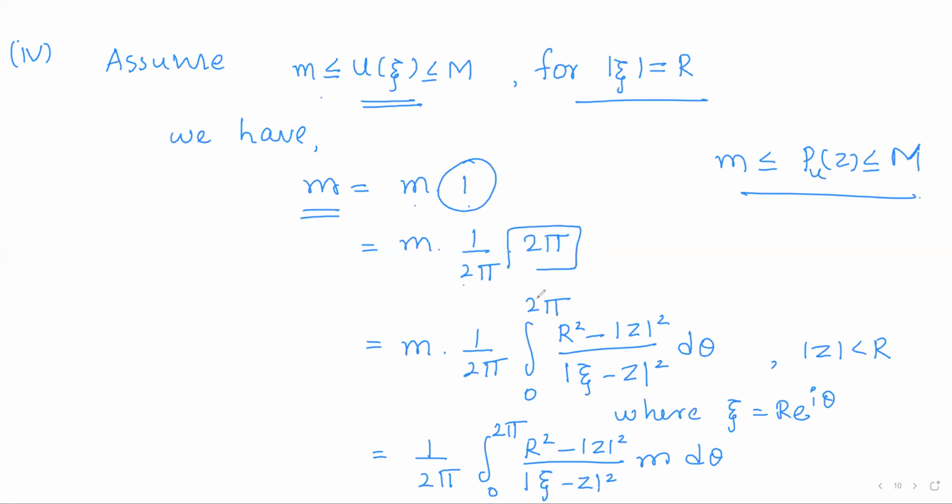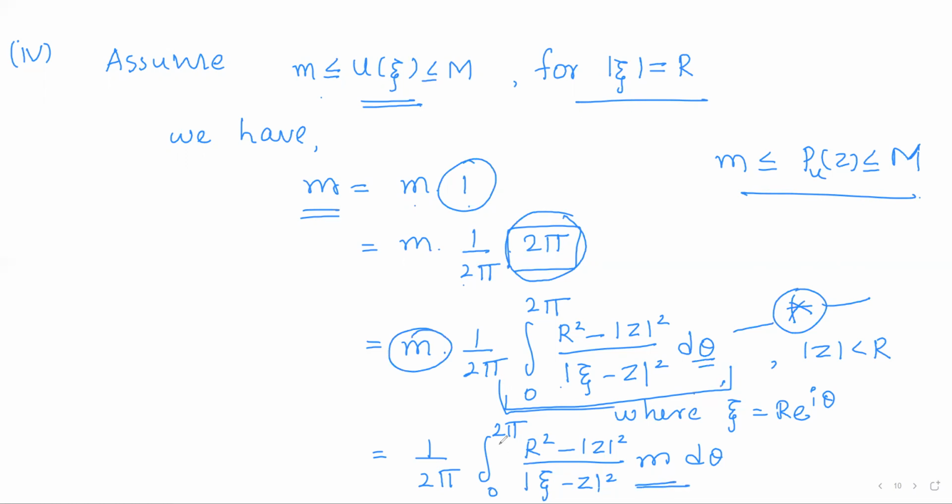Now this 2 pi is replaced by the integral 0 to 2 pi of (r square minus modulus of z square) by (modulus of xi minus z) whole square d theta. So just in the starting of this video, I stressed on this integral. I have marked it as star previously. So we are using that integral now. The value of this integral is 2 pi, so I'll replace 2 pi by this integral. Now, as m is constant, take it inside the integral. So it will be m into d theta.